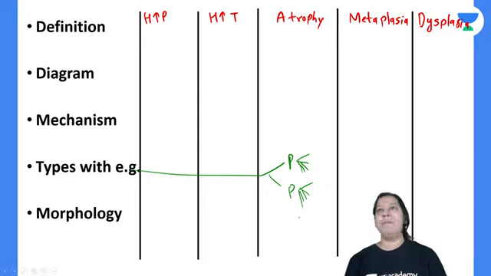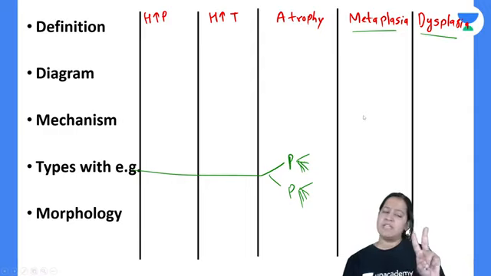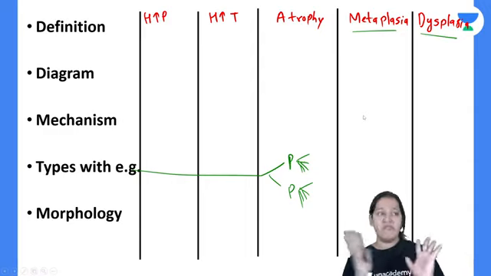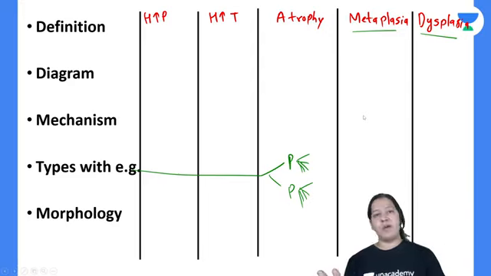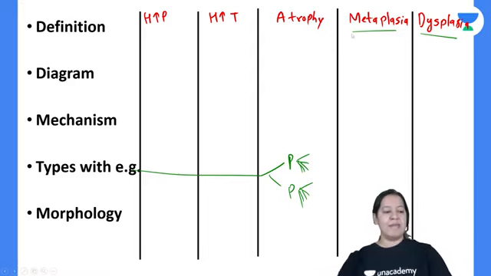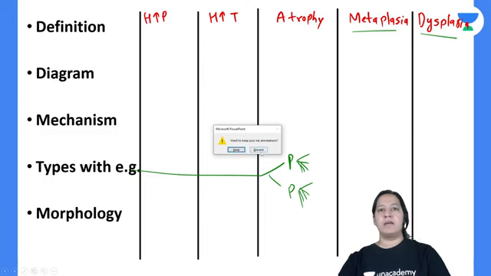So I have to stop here. Metaplasia and dysplasia are still remaining, which I will continue in tomorrow's lecture. After that, I will start with reversible cell injury, and in irreversible cell injury, I will teach you apoptosis and necrosis. That's how the first chapter is completed. I will cover all important points from the university point of view. Please let me announce my next lecture, then you can leave.